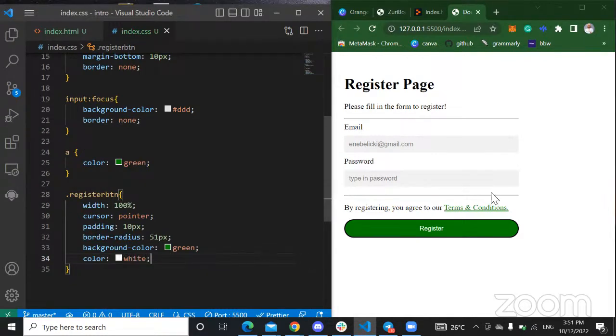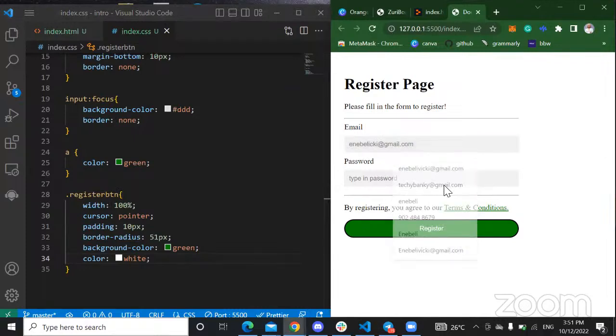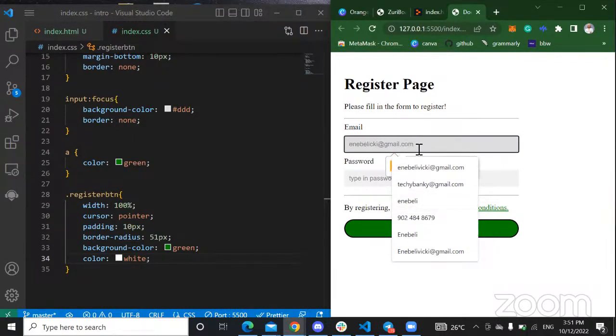So you can go on and on. As you can see, the form is already working, because as I click on register now, it's saying validate form, please fill in this. I can't register without filling in that.